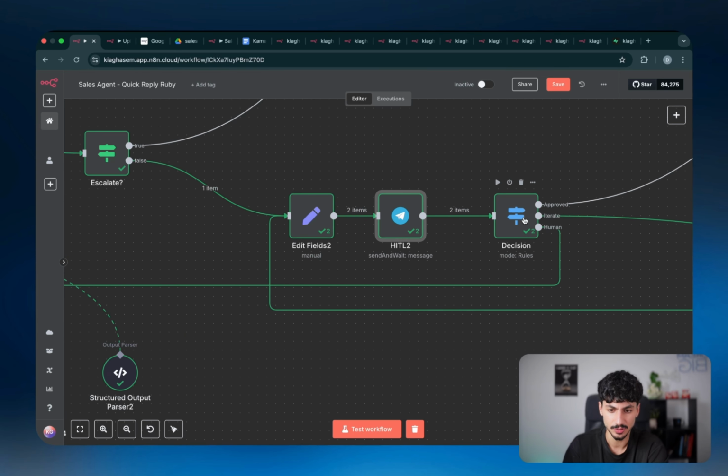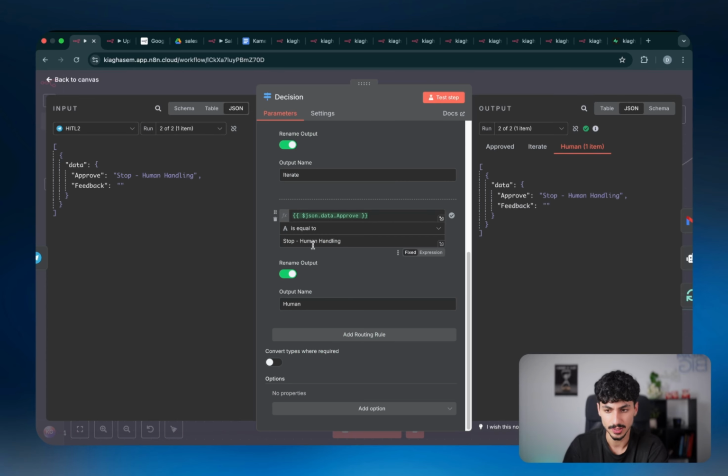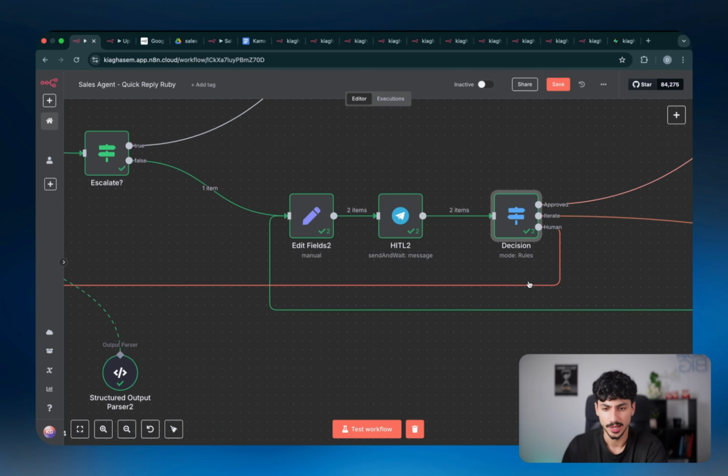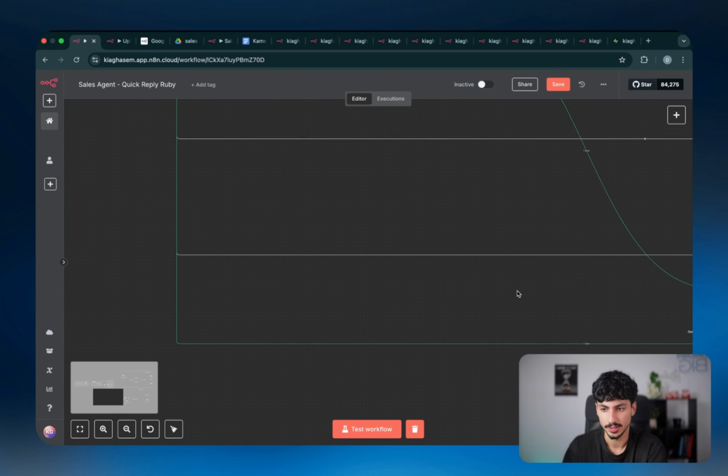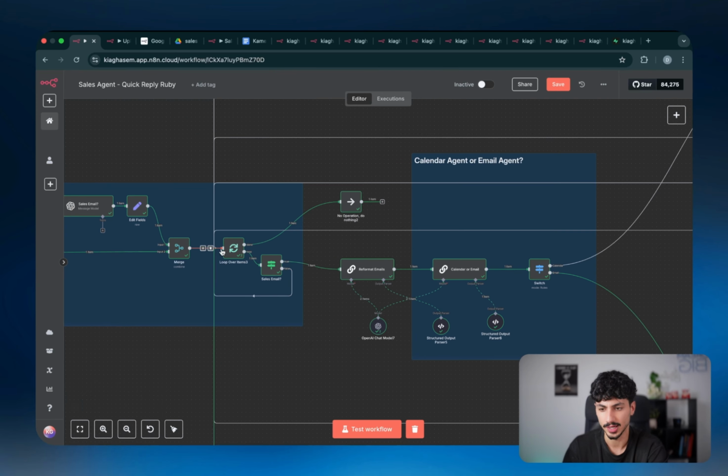But let's say in the instance that you want to hit the kill switch, you can say you want to handle it by a human, so stop human handling as an option, and it'll just go down here and it will exit this specific email and go to the next one and loop over the next one and the next one, the next one after that.